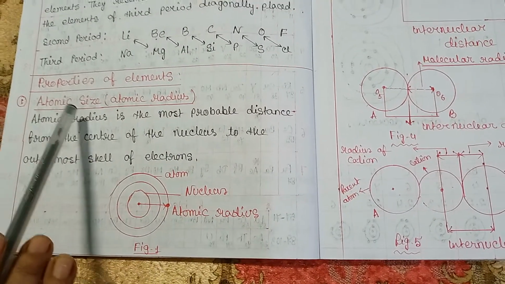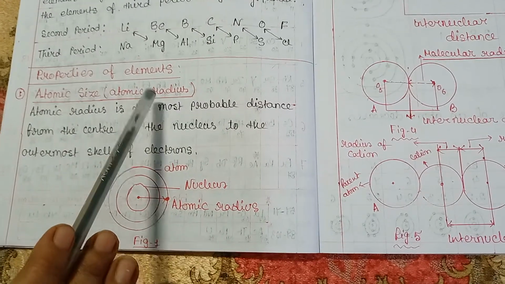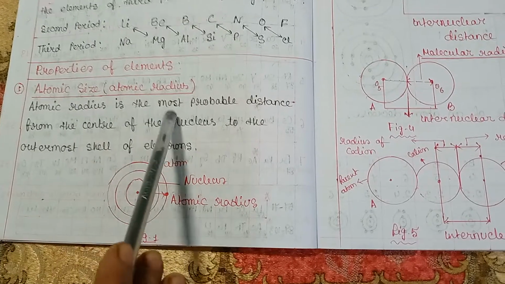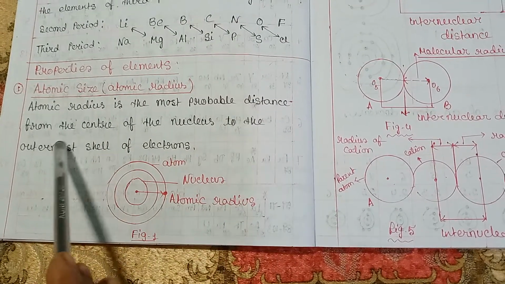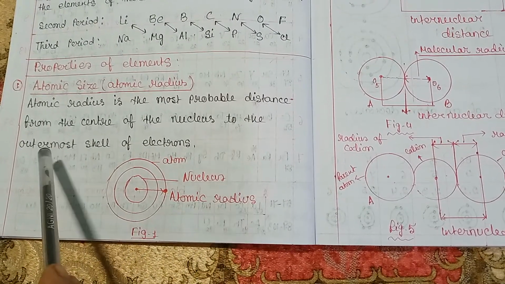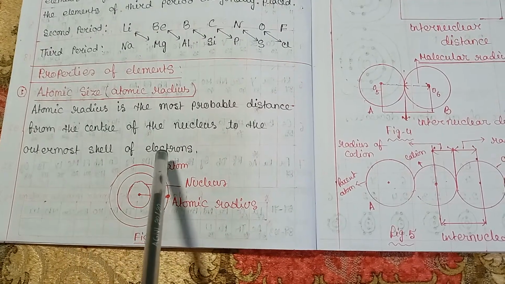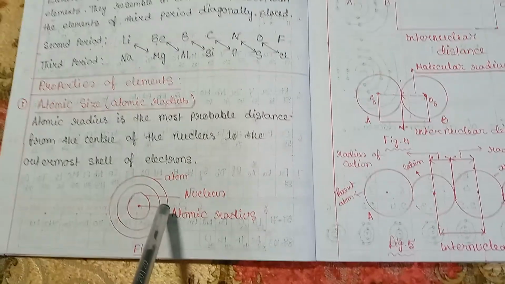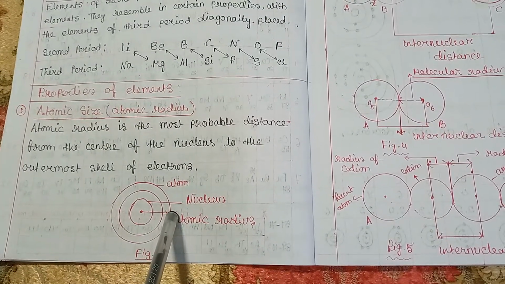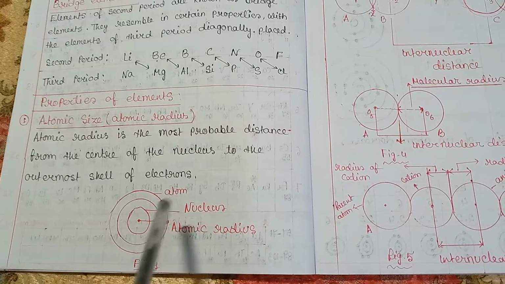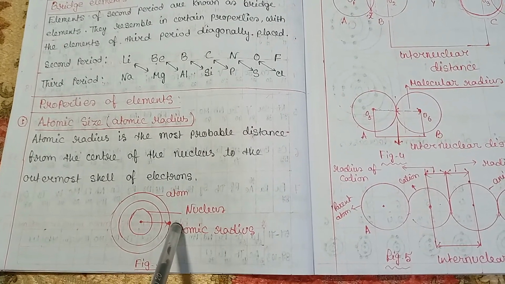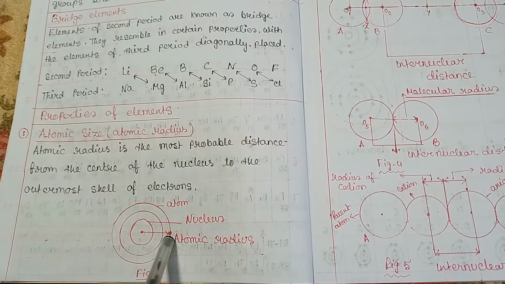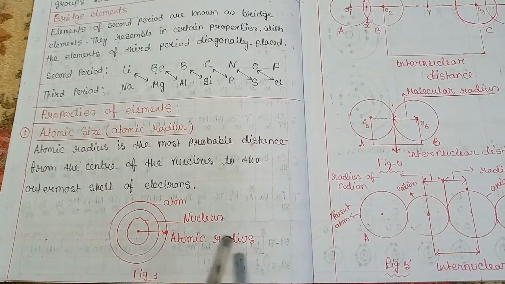Now, first, atomic size or atomic radius. Atomic radius is the most probable distance from the center of the nucleus to the outermost shell of the electron. See this: center of the nucleus and outermost electrons. The electron present in the outermost shell. This distance from this to this is known as atomic radius.